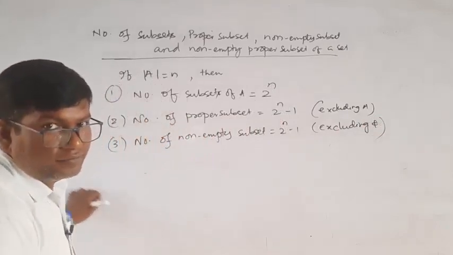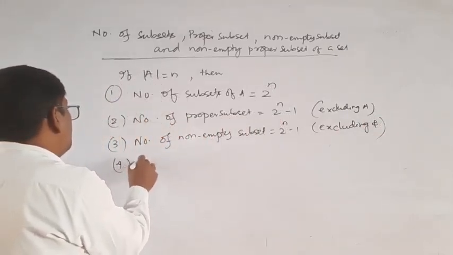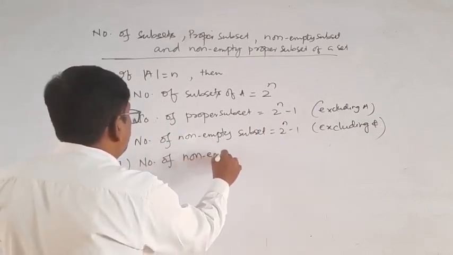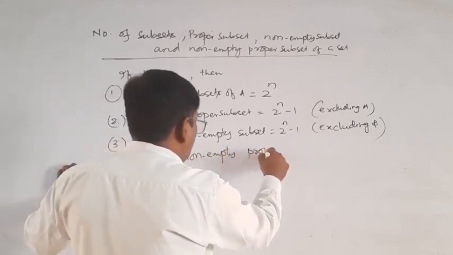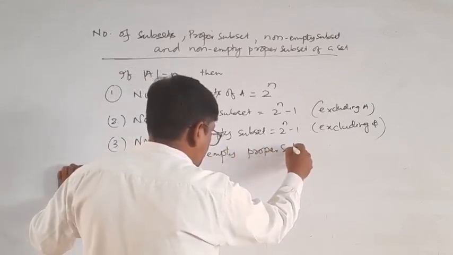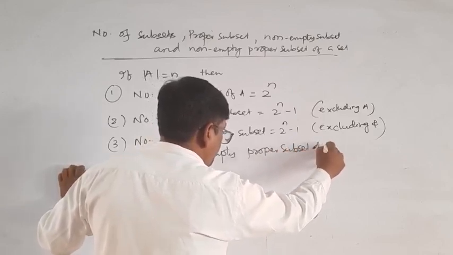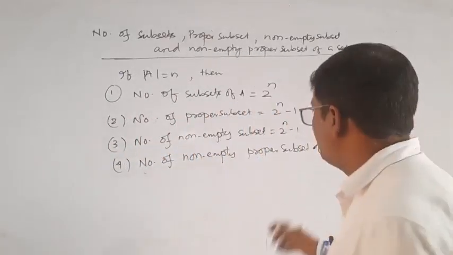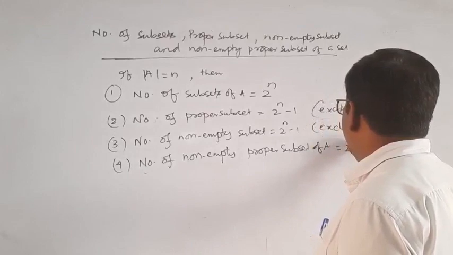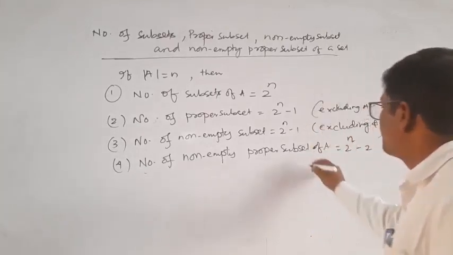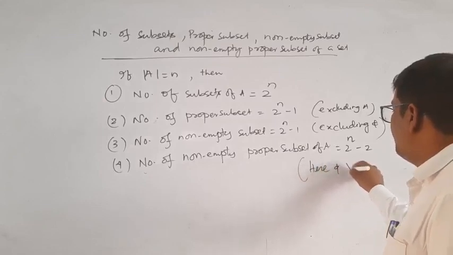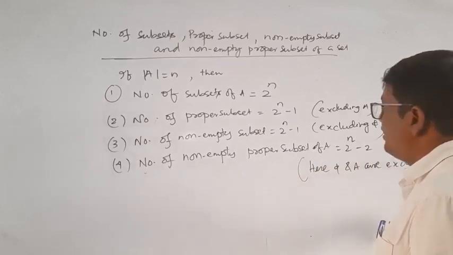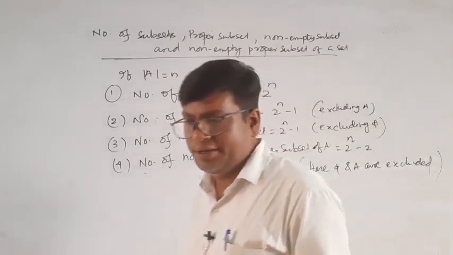Number 4: the number of non-empty proper subsets of A is 2 to the power n minus 2. Here phi and A are both excluded. Okay.